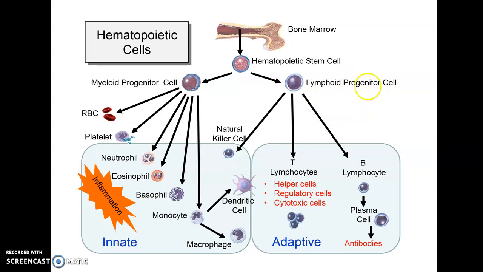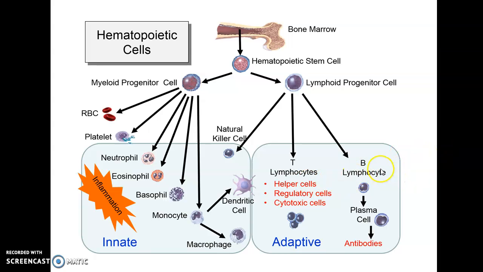So, T lymphocytes and B lymphocytes come under adaptive immunity. The T lymphocytes are classified as helper T cells, cytotoxic T cells, memory T cells, and regulatory or effector suppressor T cells. There are many classifications of it.